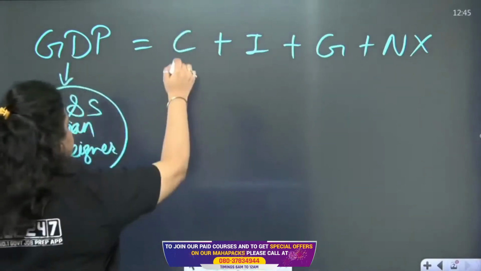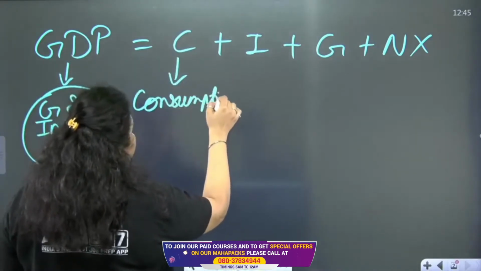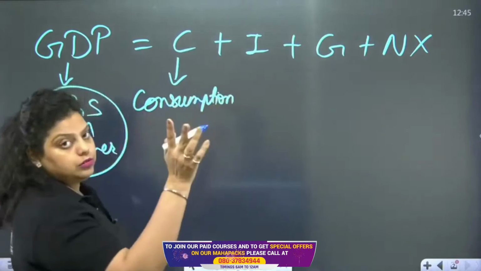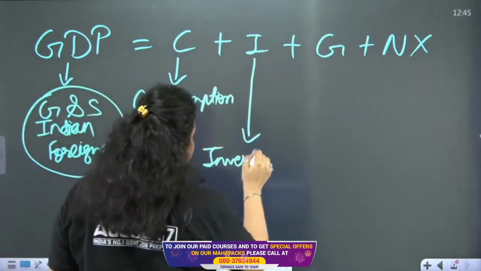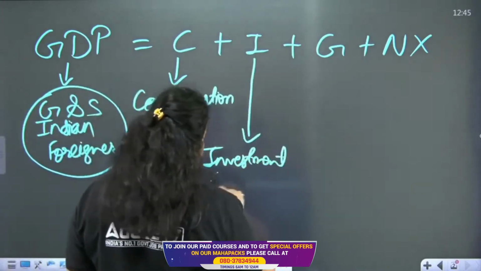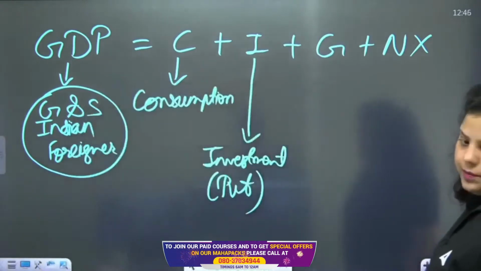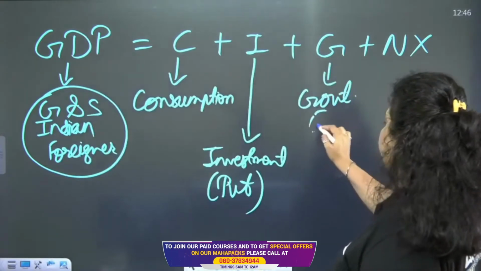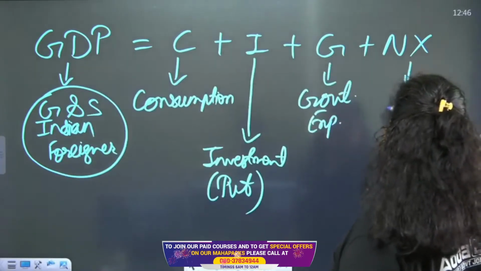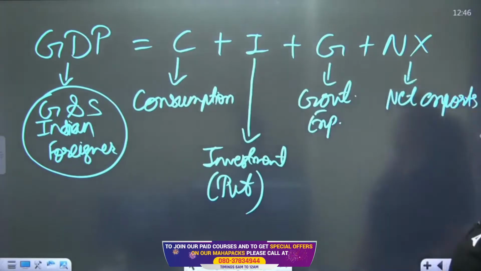So here the C stands for consumption, consumption by households. Then I stands for investment, and that investment is by private firms, so private investment is denoted as I. And G stands for government expenditure here. And NX stands for net exports. And how to calculate net exports? Exports means selling goods from India to abroad.